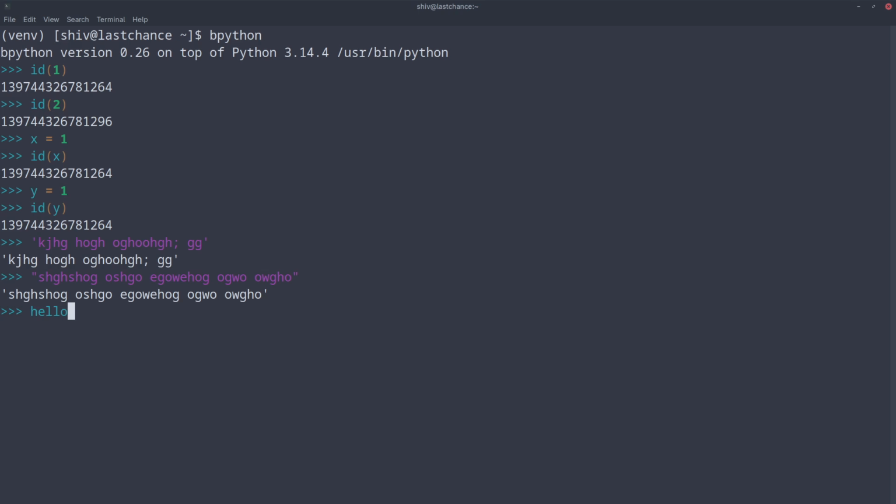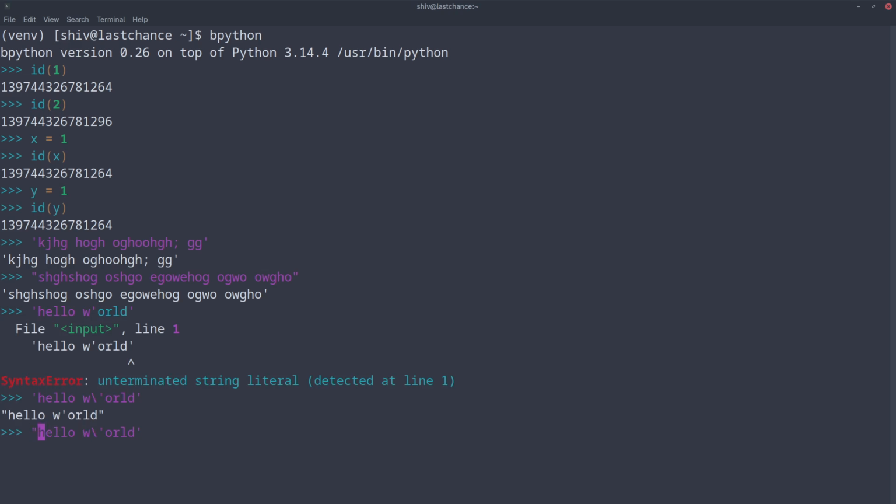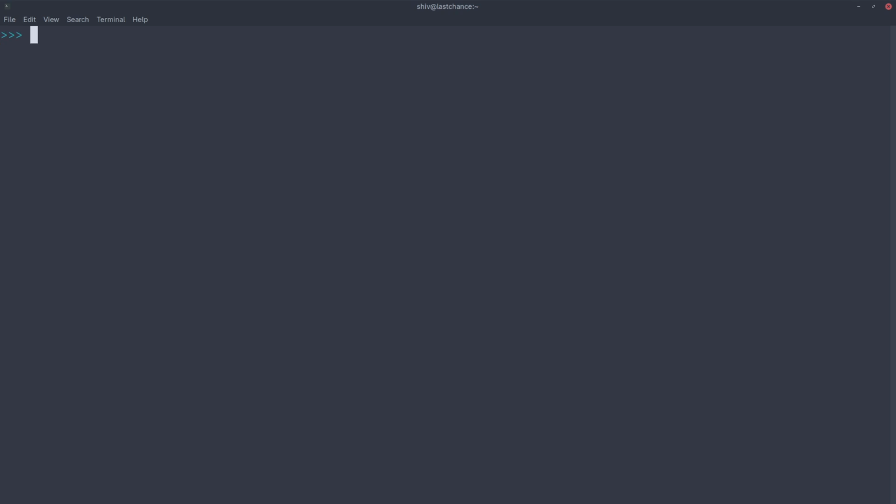So suppose you have a string hello world, and it is surrounded within single quotes. Now if you put a single quote in between, it will cause a problem. Okay, you'll see what the problem is. Unterminated string literal. So what you need to do is give a backslash, you need to escape it. Okay, the same behavior is there for double quotes. So you need to escape the double quote in the string. Okay, that is two things.